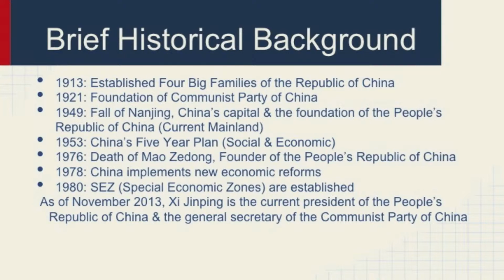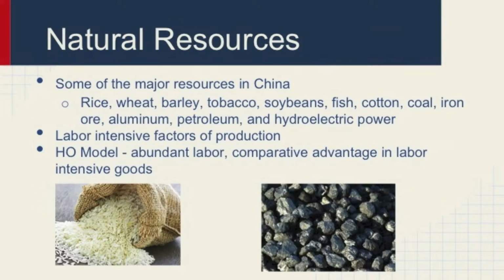In 1921, there was the foundation of the Communist Party in China. In 1949, there was the fall of Nanking, which affected the capital and the People's Republic of China. In 1953, China's five-year plan consisted of social and economic reforms. In 1978, they implemented new economic reforms. As of November 2013, there is a new president.